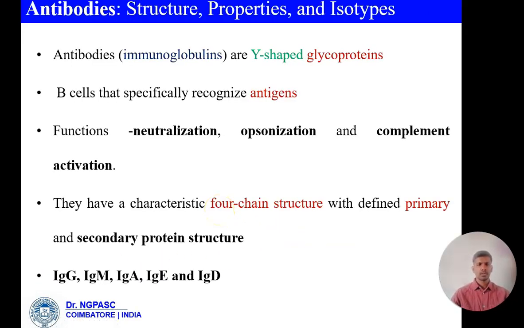Antibodies are immunoglobulins. It's a Y-shaped structure made up of glycoproteins. It's also produced by B cells that specifically recognize antigens. The main functions of the antibodies are neutralization, opsonization, and complement activation. They have a four-chain structure with defined primary and secondary structures, like IgG, IgM, IgA, IgE, and IgD.